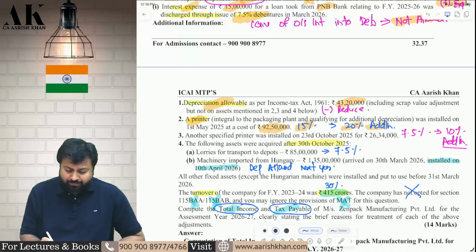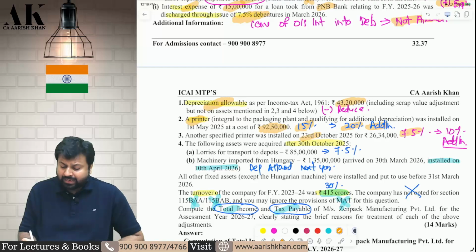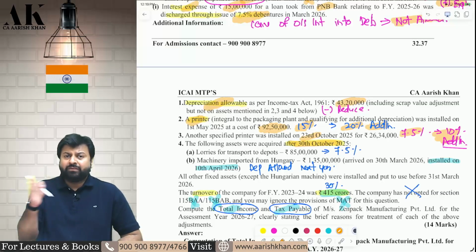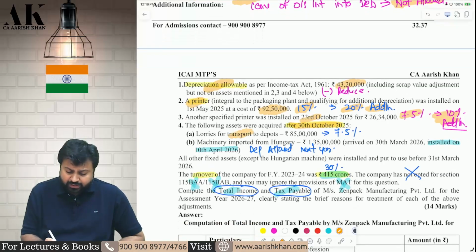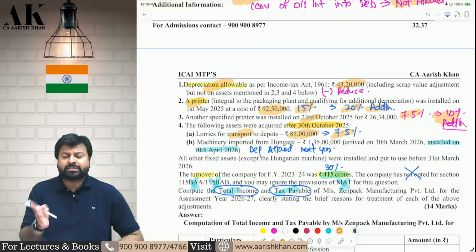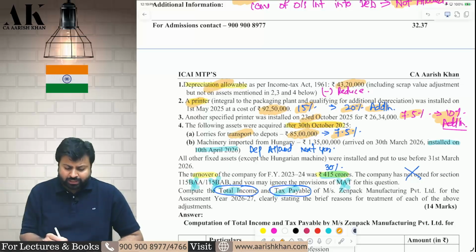Then another printer you have purchased after 23rd October. So on this, you will claim half depreciation, normal and half additional depreciation, 7.5% and 10%. And then some assets you have purchased after 30th October. On that, you will claim 50% depreciation. Lorry for transportation, you will claim 85 lakhs into 7.5%. Additional depreciation is not allowed on road transport vehicle.